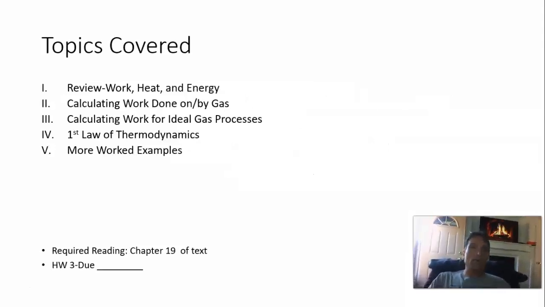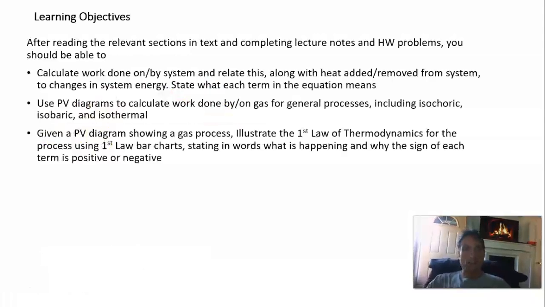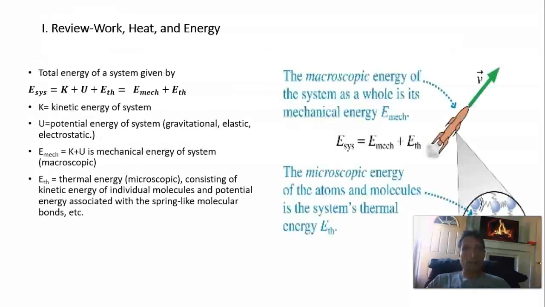So we're going to quickly review heat, work, and energy, which you've covered in your first physics class. Then we're going to get into how to calculate work done and on a gas. And then we're going to calculate work for ideal gas processes. And then this will all lead into the first law of thermodynamics, which is just a statement of energy conservation to include heat. Learning objectives, which you should be able to do after completing the unit.